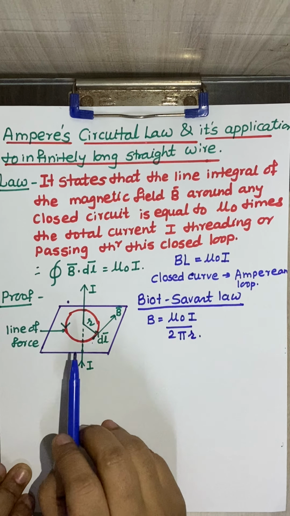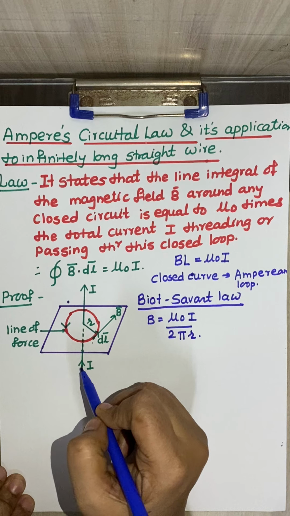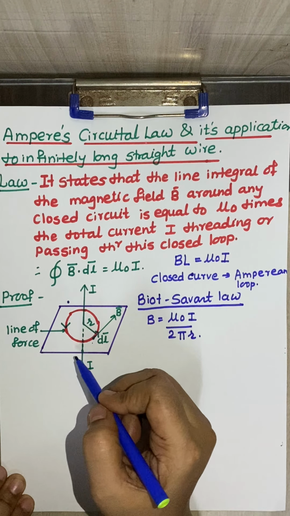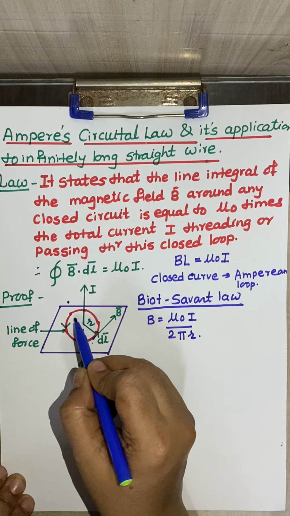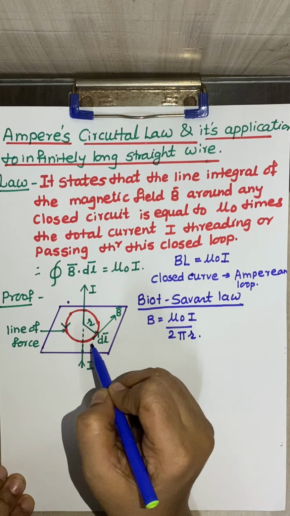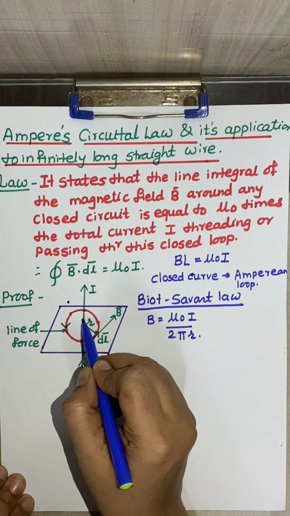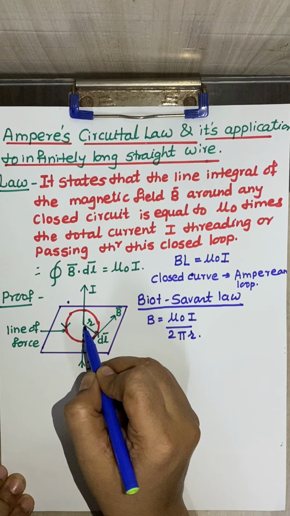Now let us understand this in the diagram. When current flows through the wire, the magnitude of the magnetic field at different circles is different. Very close to the wire, the loop is a circle, but the magnitude of the magnetic field is higher.